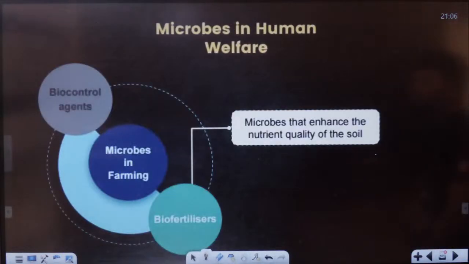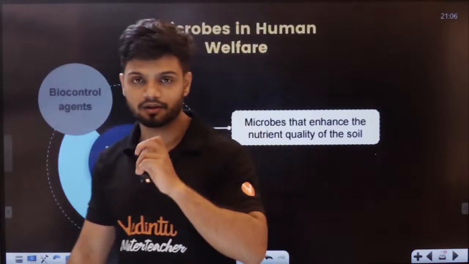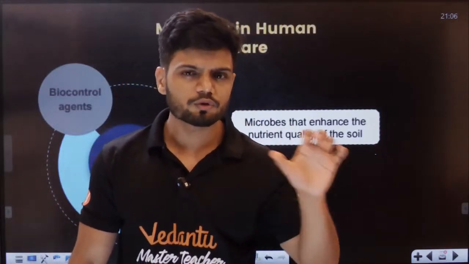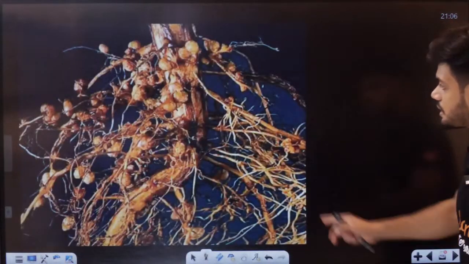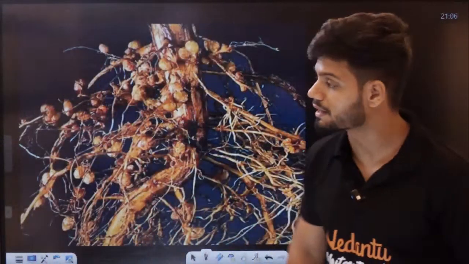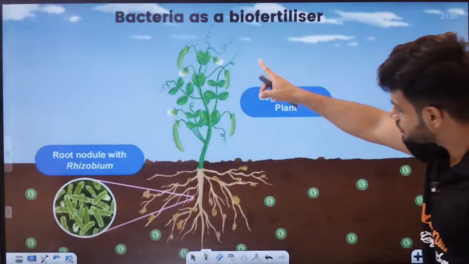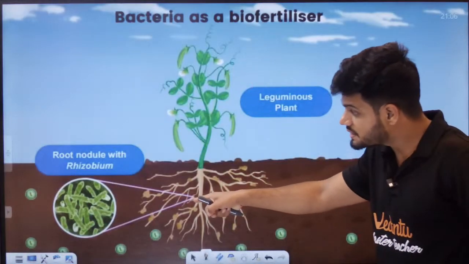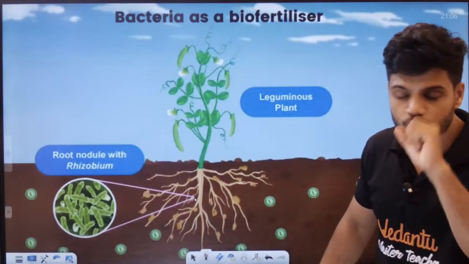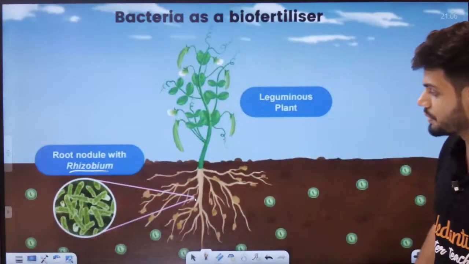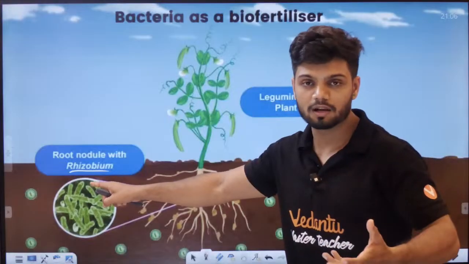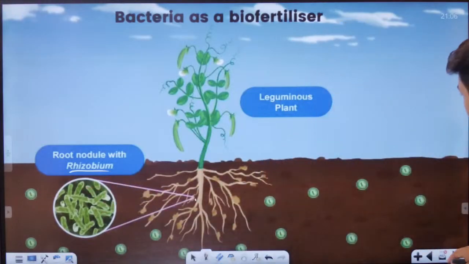Now, how can we use microbes as biofertilizer, students? Like we use them to control the pest, how can we use them as a fertilizer now? Students, have you ever noticed this? It is present in your leguminous plants. In the roots of leguminous plants there is something called root nodule formation. In that root nodule formation, we have an organism called Rhizobium. And this Rhizobium will help in nitrogen fixation.